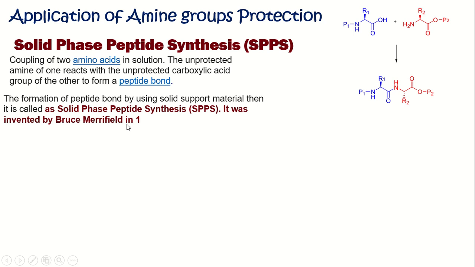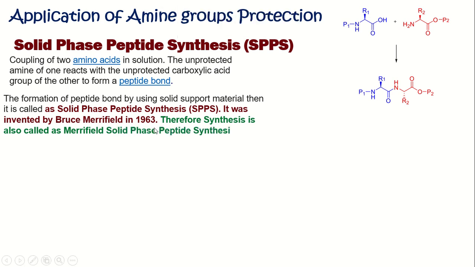It was invented by Bruce Merrifield in 1963, and he got the Nobel Prize for this work in 1984. Therefore, this synthesis is also called Merrifield solid phase peptide synthesis.